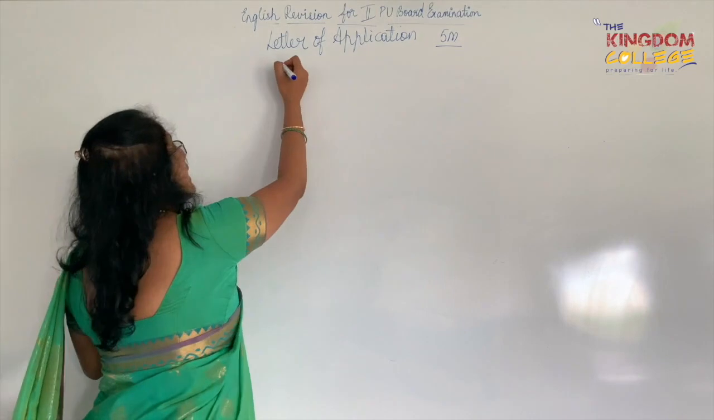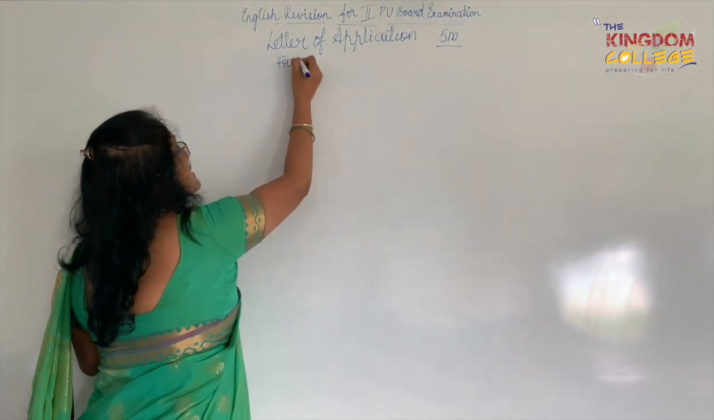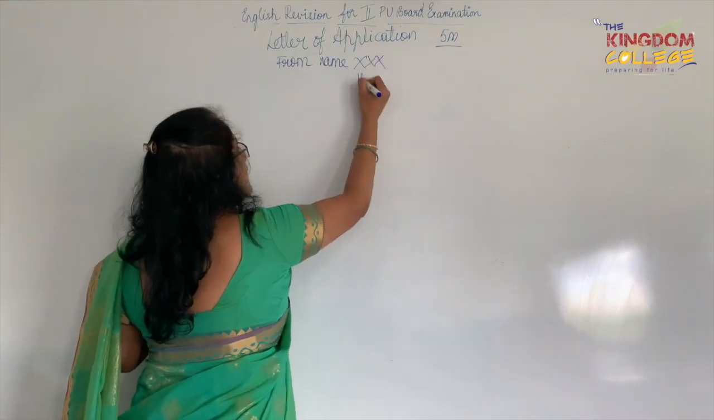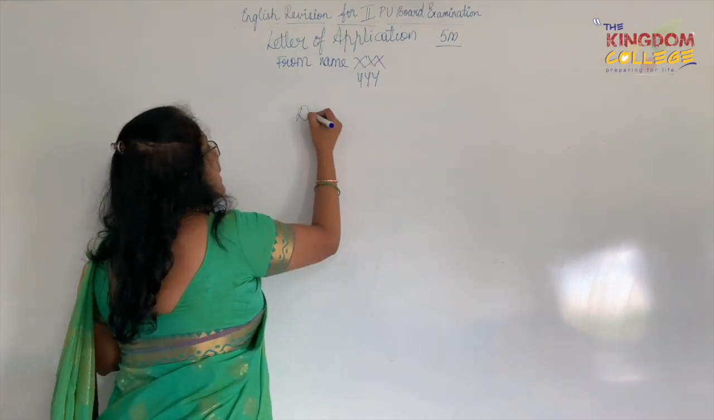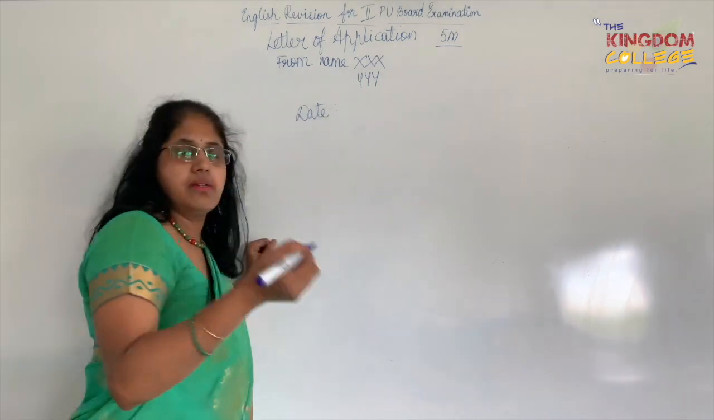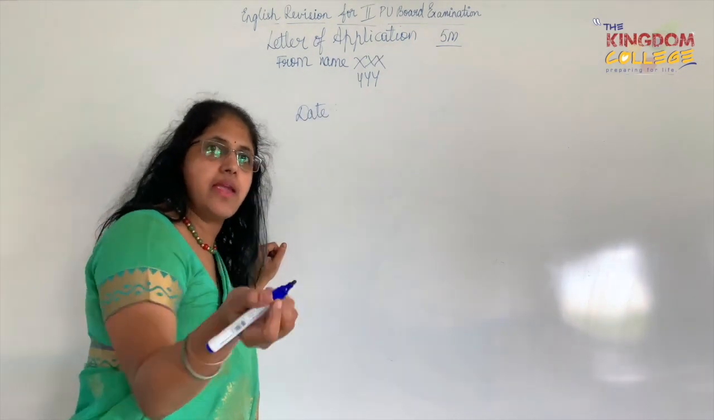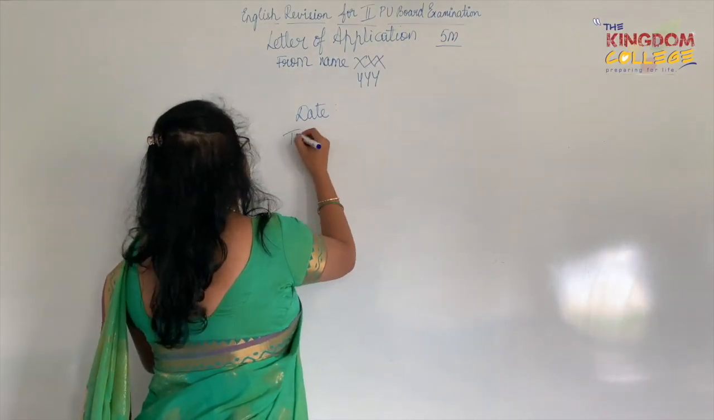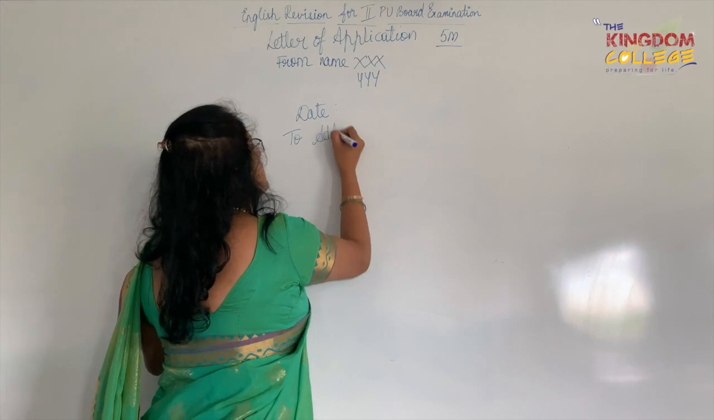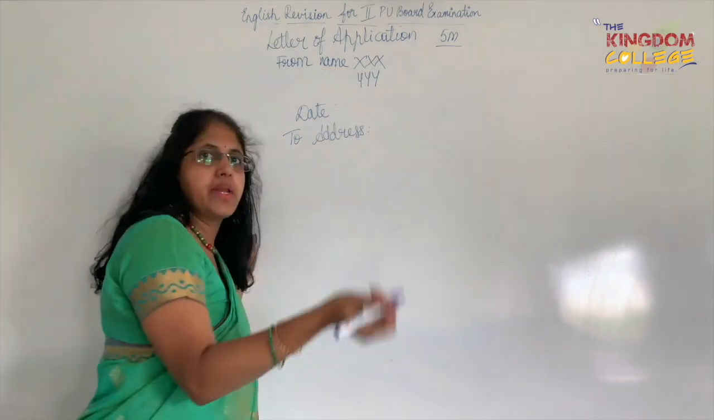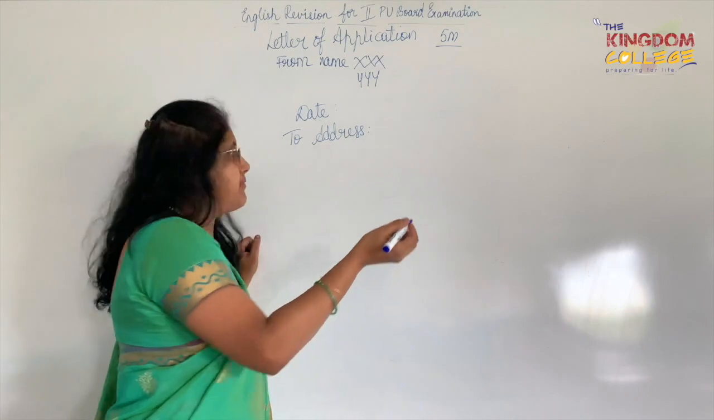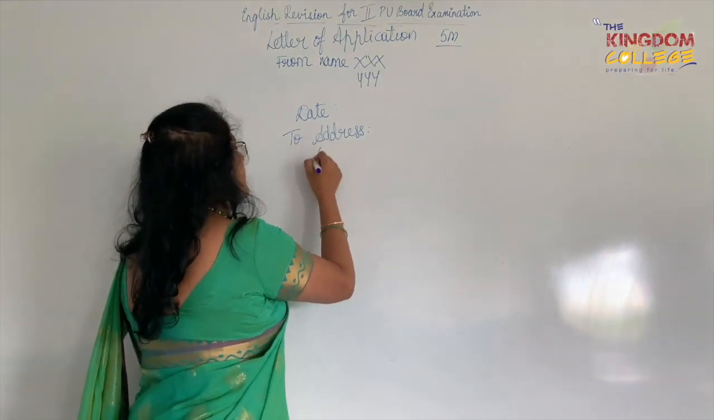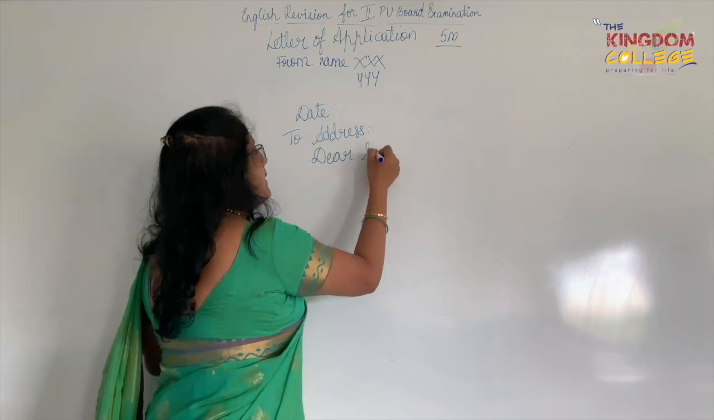Okay, the format I'll quickly run through. It is the from address, from name, generally XXX, and address which is YYY. Then I put the date. The date could be from the newspaper advertisement; the same date you can put here. After that you address the person to whom I am writing the application for the job. Then the salutation, where I directly write Dear Sir or Madam.